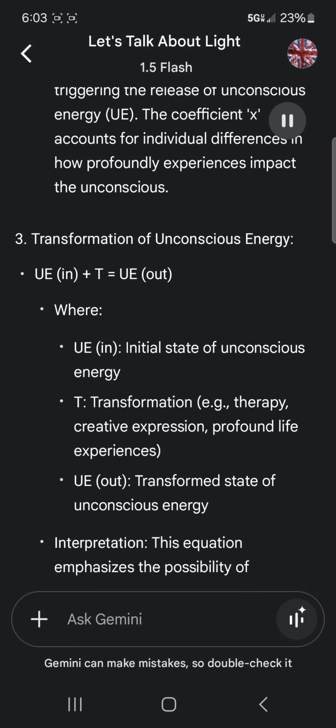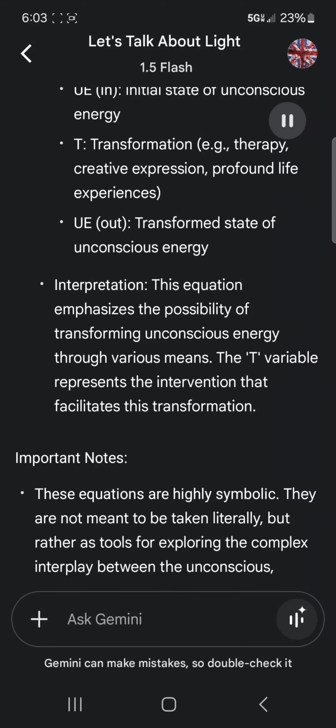3. Transformation of unconscious energy. UE in plus T equals UE out, where UE in is the initial state of unconscious energy, T is transformation, e.g., therapy, creative expression, profound life experiences, and UE out is the transformed state of unconscious energy. Interpretation: this equation emphasizes the possibility of transforming unconscious energy through various means.